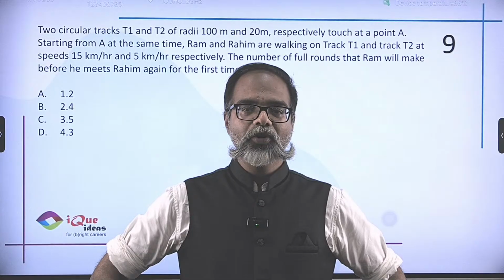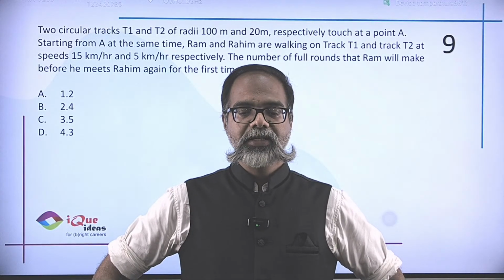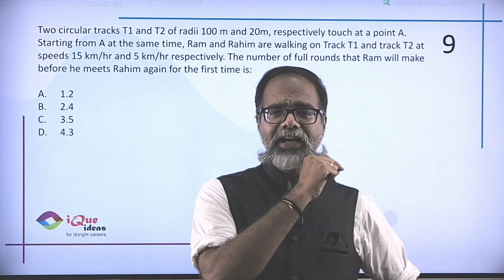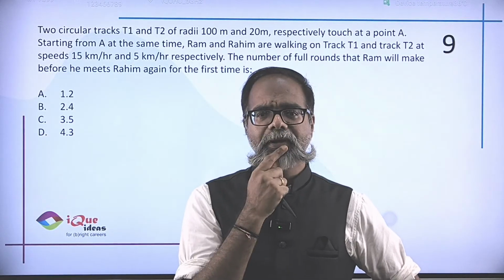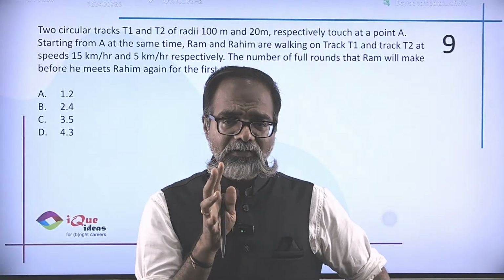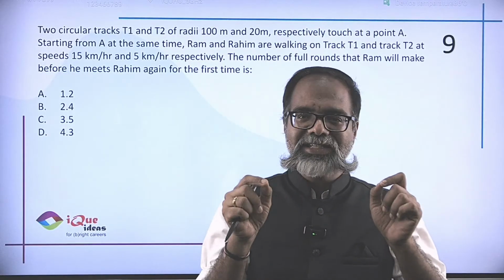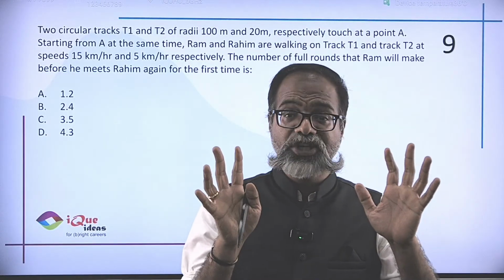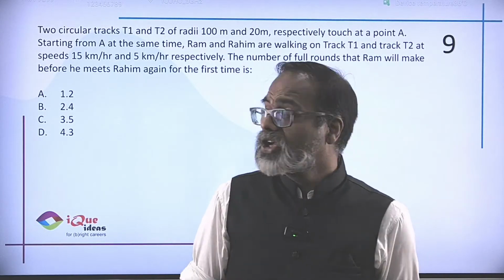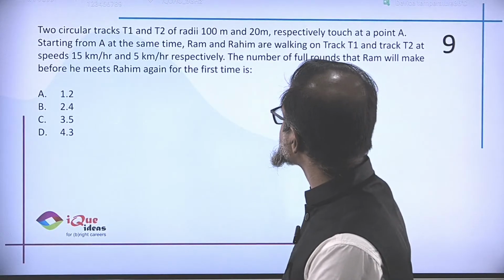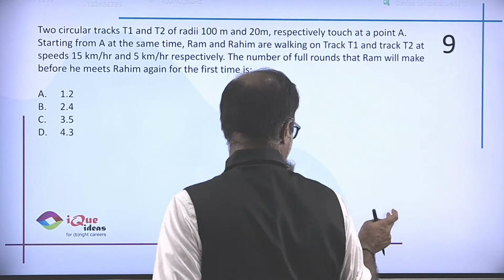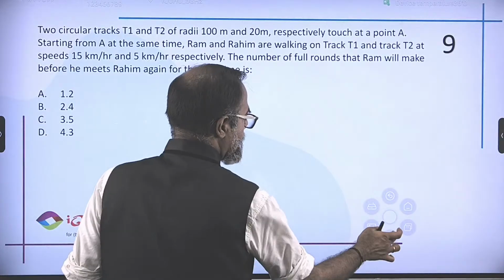PDPU 2024 paper was full of surprises. Again, a very, very typical question which I would never expect in this kind of a paper. But let's see. Definitely solvable, but not as easy as the questions are generally expected to be. So it says there are two circular tracks T1, T2 of radii 100 and 20 meters respectively, which touch at a point A. Okay, let's make this diagram.